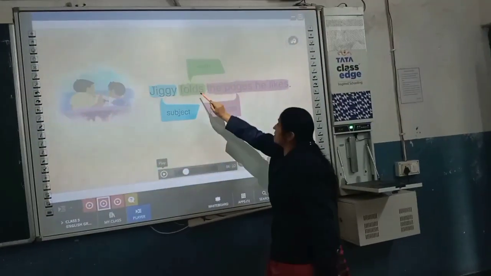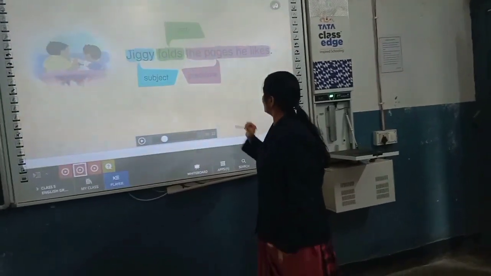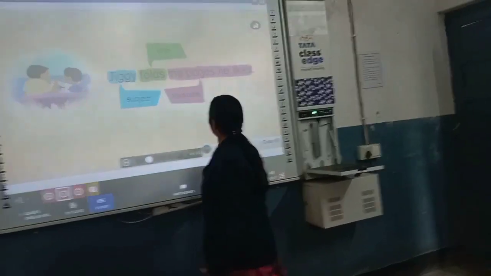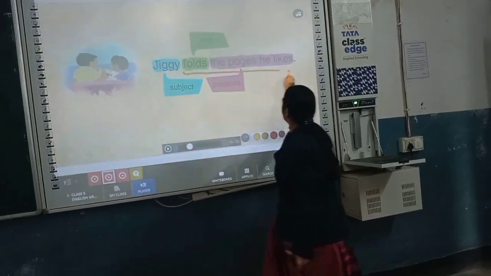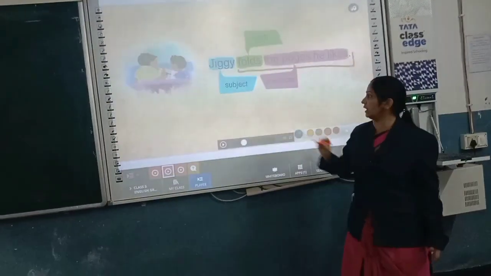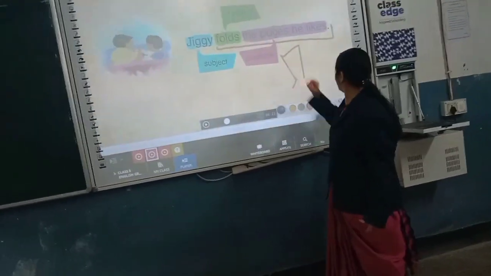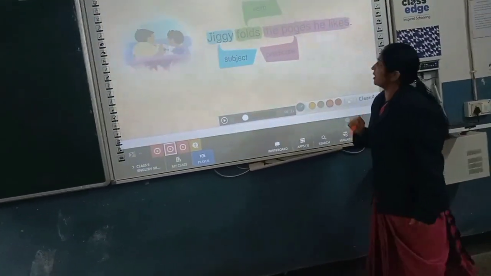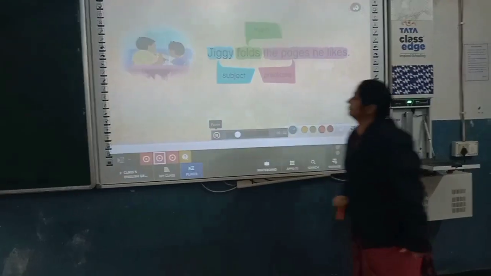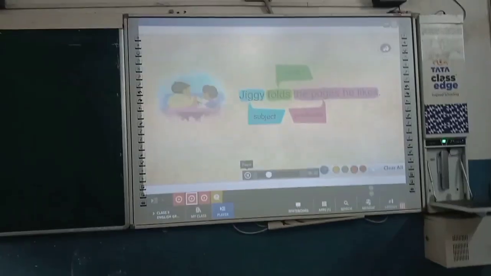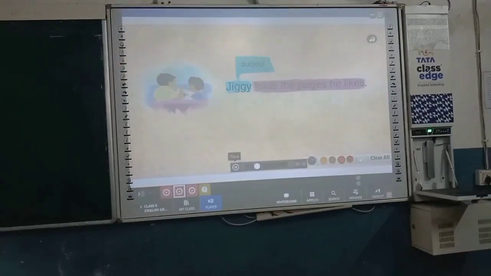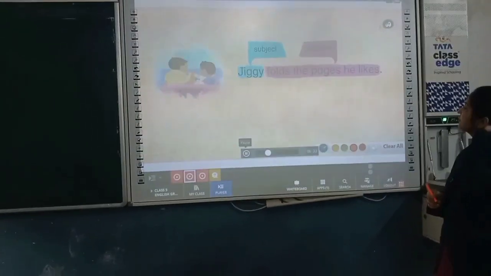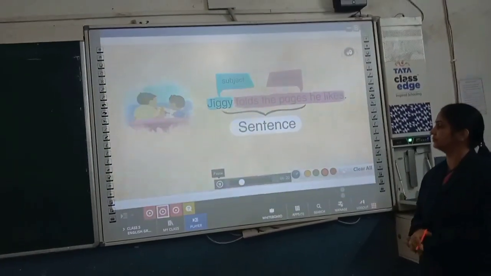From this verb part, we have our predicate. So this is our predicate part. It tells what the subject does. A subject and a predicate together make a sentence.